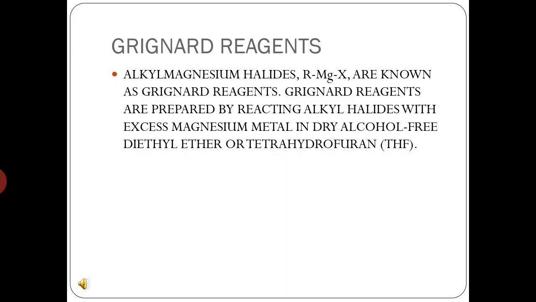Grignard reagent is alkyl magnesium halide, which is prepared by reacting alkyl halide with excess of magnesium metal. The solvent which is generally employed is dry alcohol-free diethyl ether or tetrahydrofuran. Generally, dry diethyl ether is preferred.